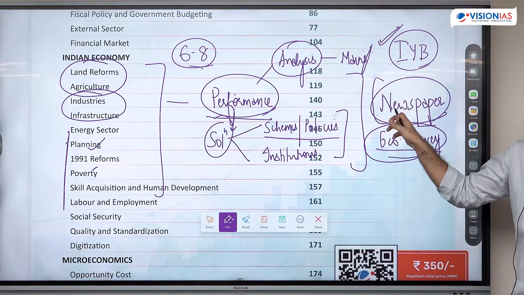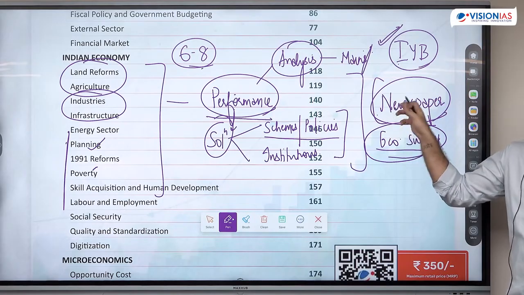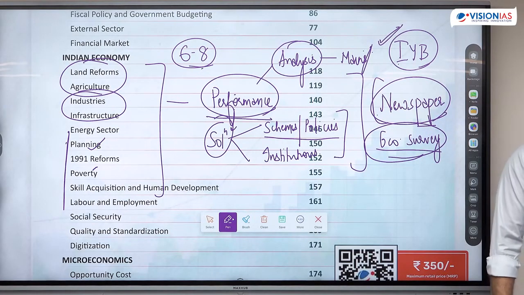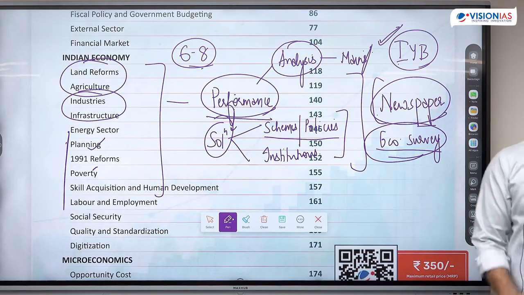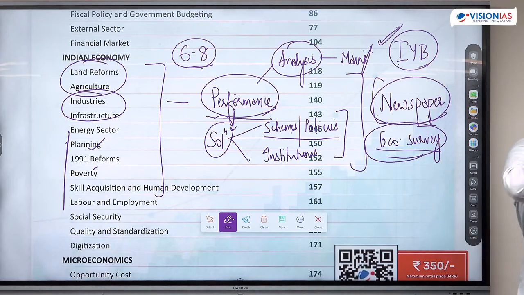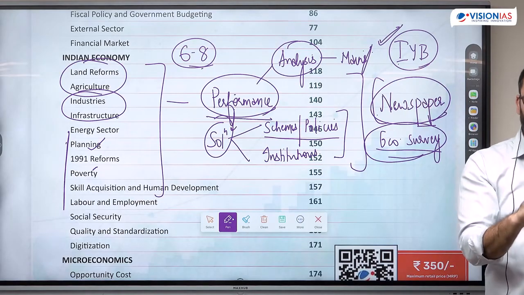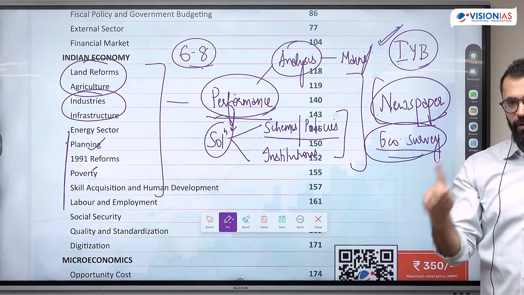This is why covering 2 to 3 newspapers is must here. Both the Hindu and the Indian Express, if you're reading on a continuous basis for 1 year, you'll be able to solve number of questions. Again, do not expect direct questions coming. You learn things in the newspaper. Based on your learning, you apply knowledge and solve questions. In UPSC, it's very difficult to find questions directly from the source. It will never happen, whether in prelims or mains.